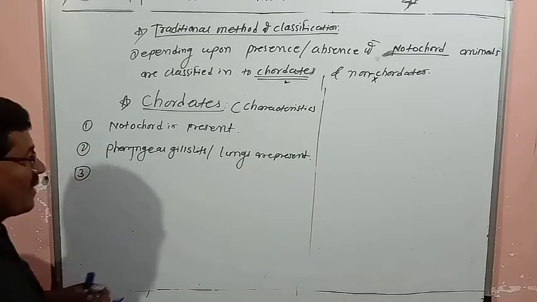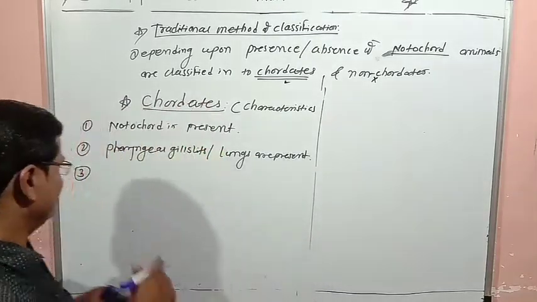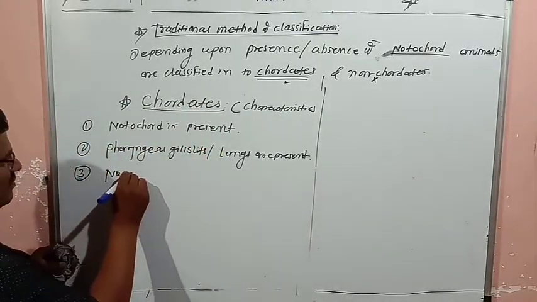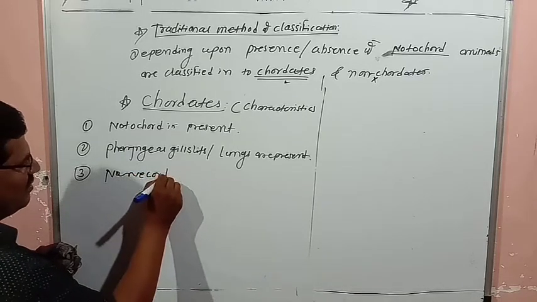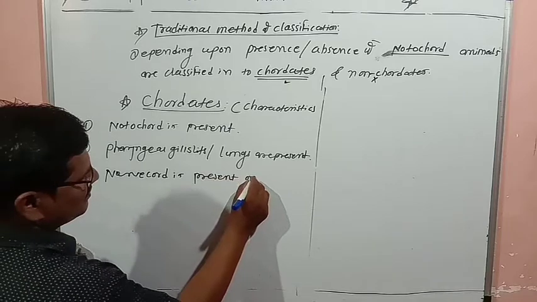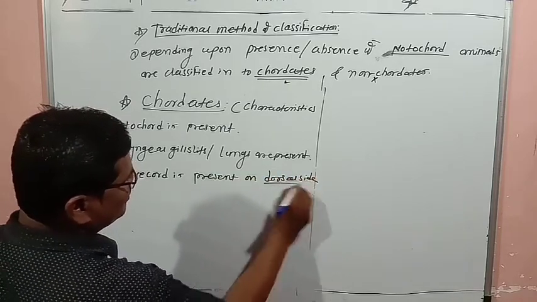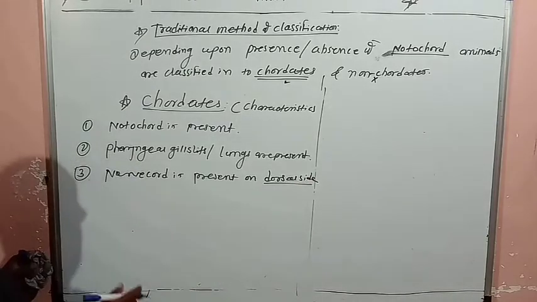Third one, nerve cord is present, and the nerve cord is on the dorsal side. Dorsal side means upper side, above the notochord.